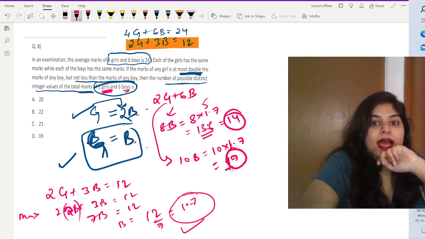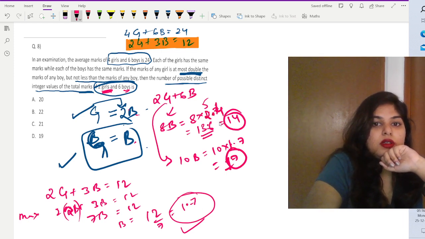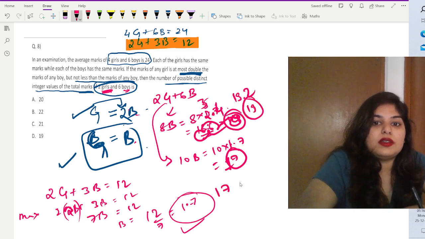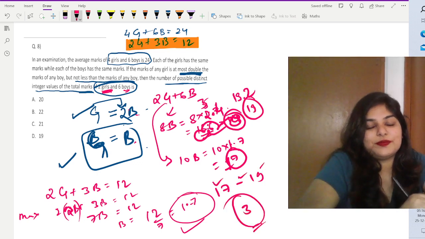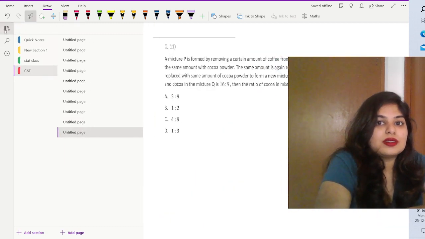Okay, and in this case 8b, I'm using the minimum value here, which is 2.4. So instead of 1.7 I have to use 2.4 here. 8 into 2.4 is 8 4s are 32, 8 2s are 16, so 19.2, which is 19. So the value is 17 to 19, that means 17, 18, 19, so 3 is the answer. Okay, moving on to the next question.